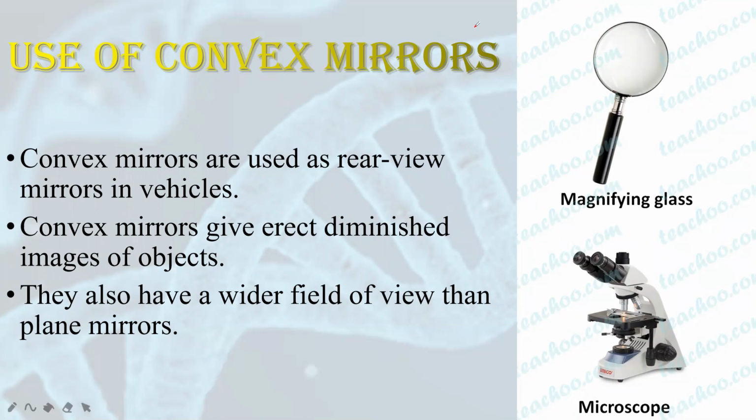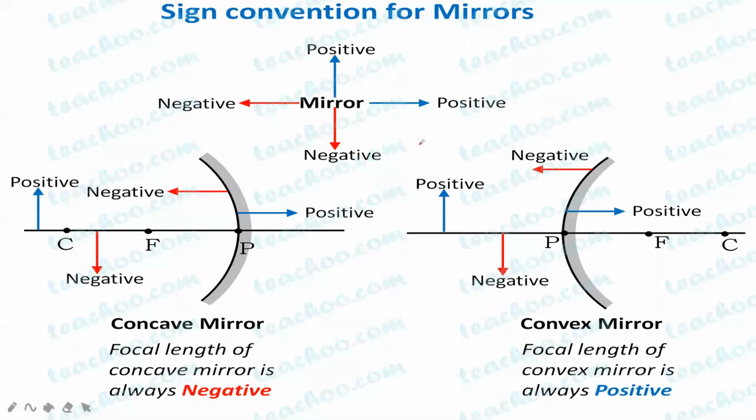So these are some of the uses of spherical mirrors, concave and convex mirrors. Now another important topic is sign convention for mirrors. Whenever you are studying image formation or ray diagrams, or doing numericals related to mirrors, you need to understand the Cartesian sign convention. That means for what measurement, what sign you need to use.